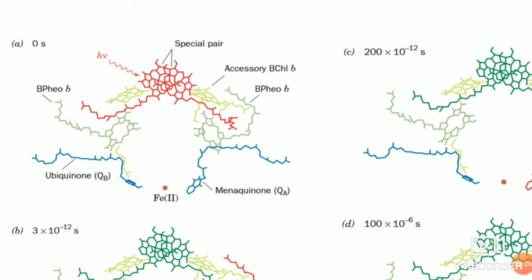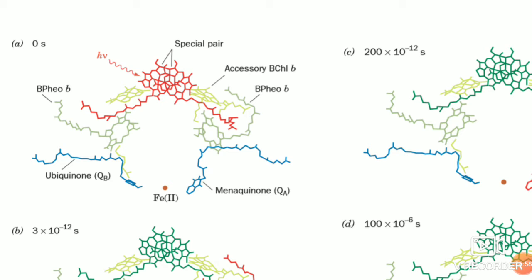So this forms the reaction center of the purple bacteria Rhodopseudomonas viridis, which is stabilized by the protein alpha and beta complexes. The very striking feature here is the arrangement of the prosthetic groups in a two-fold symmetry.